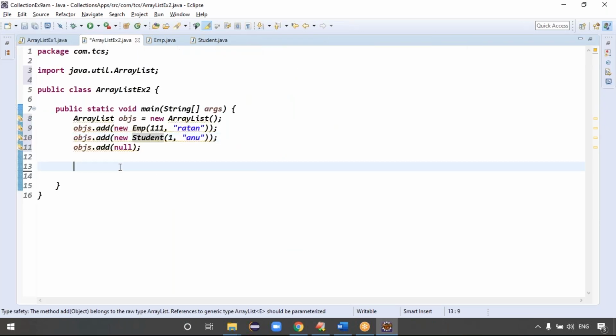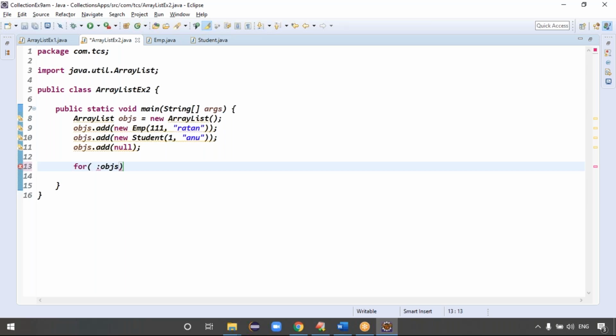Exactly. Because now tell me, my array list contains what type of objects? Employee object and student object, right? Exactly. Because I want to read the data, I can use a for each loop. On the right hand side you can take objs, the objects I want to print. But on the left hand side, objs contains different types of data.